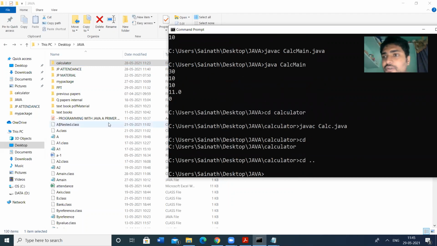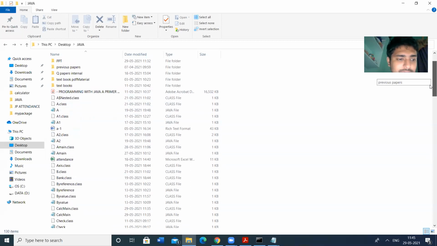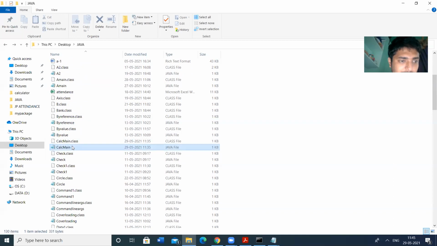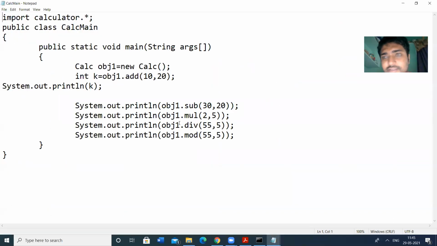After that we have to execute the main program, the application program. The application program is calc main. Calc main is in the Java folder. So this is the calc main.